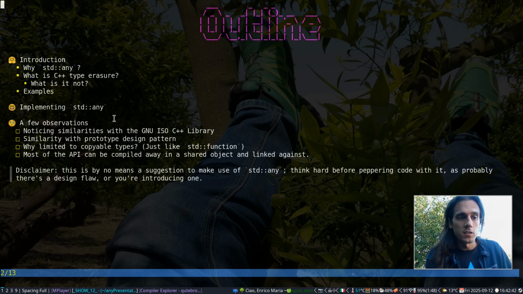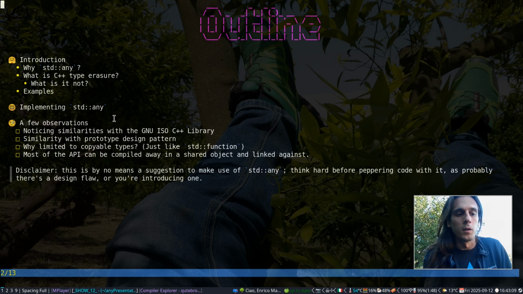And then in a second video I will implement std::any from scratch, and that will take a bit longer. And finally, in a third video I will make a few observations about std::any, at least all those that I will not have made along the way of implementing std::any in the second part of the video. And in the third part of the video, the observations are listed there already, and I will go over those.